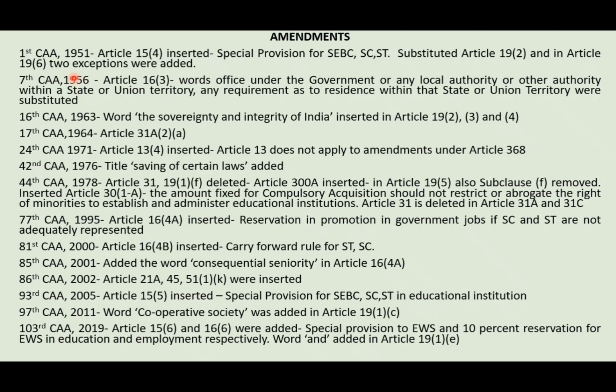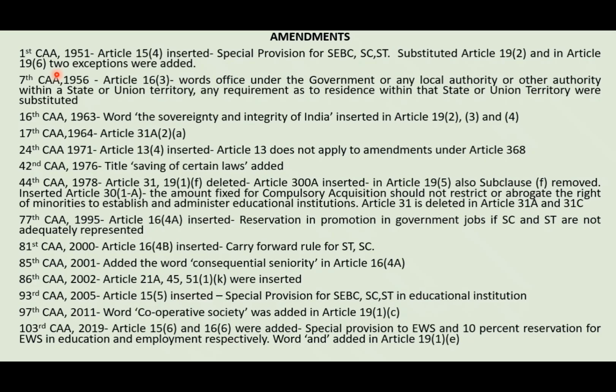Also, in Article 19 clause 6, two exceptions were added. Clause 6 is actually the reasonable restriction for 19 clause 1 G, that is the right to practice a profession or carry on trade, business, etc. For that, two exceptions were newly added by this first Constitutional Amendment. The first one is that the state may require technical or educational professional qualifications to carry on some trade or to practice some profession. The second one is that in case the state is carrying on such business or trade, it shall have the right to exclude any citizen from carrying on such business.